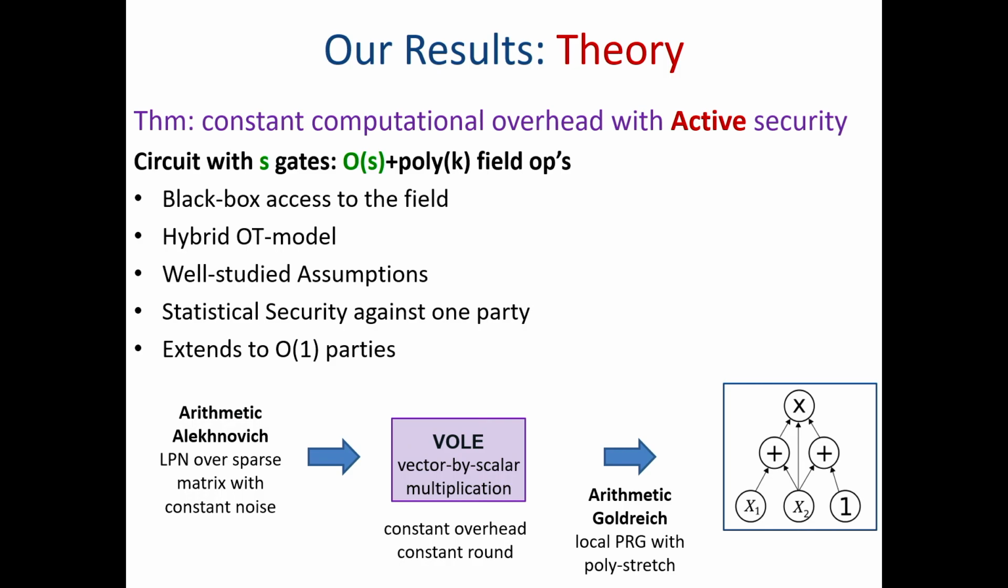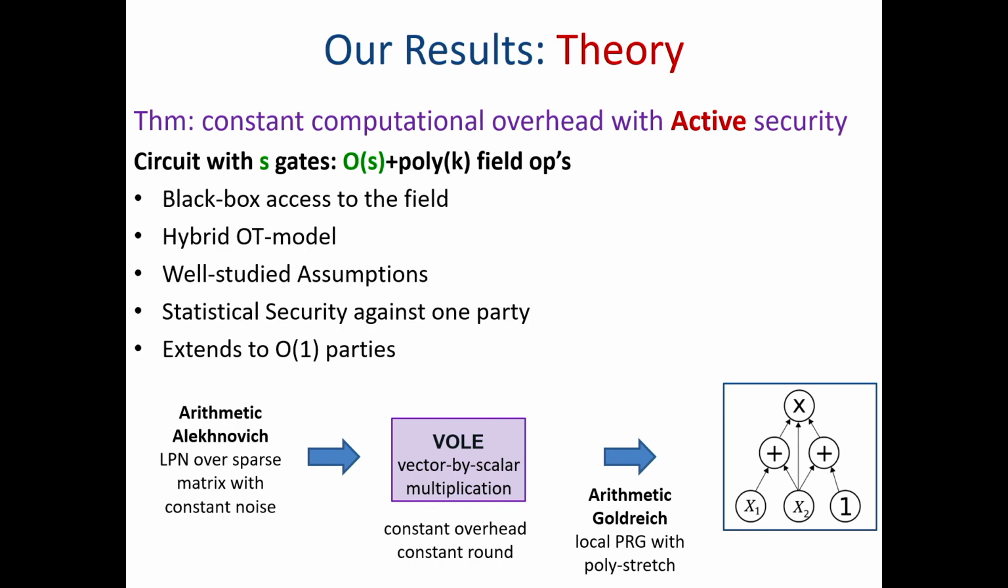The main result, at least the main theoretical result of this paper, is a protocol that achieves active security, constant overhead, and all these previous features. That is, given a circuit with S gates, we can compute it by making only order of S field operations. Again, black box access to the field, black box access to the OT, the same assumptions as we used before in the passive setting, and also all these additional features. Previously we didn't know how to achieve this, even if you don't care about all these features and just care about black box access to the OT.